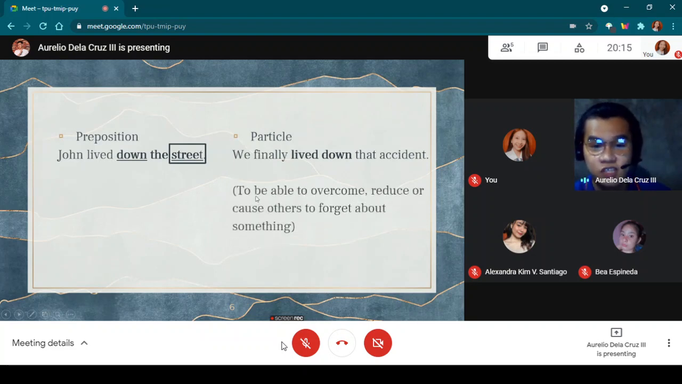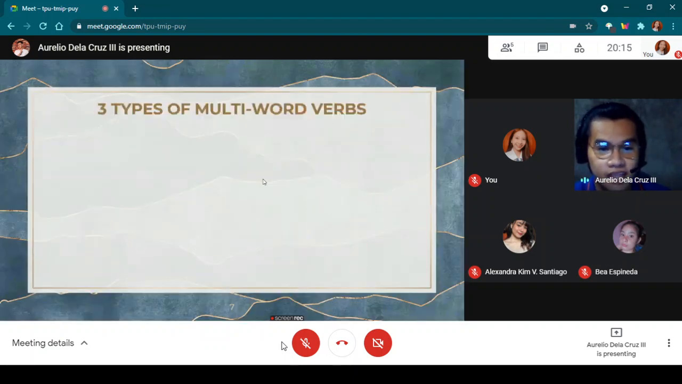Live down means to be able to overcome, reduce, or cause others to forget about something. So in the sentence, we finally lived down that accident, live down means to overcome or to reduce the effects of that accident. So now we know the difference between the preposition and particle. Let's proceed to the three types of multi-word verbs.